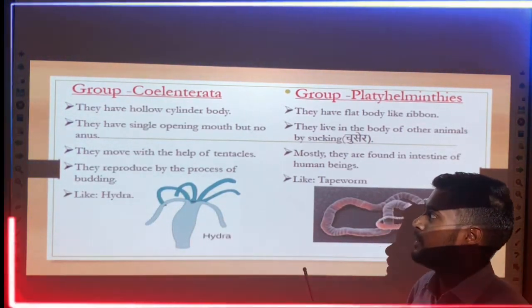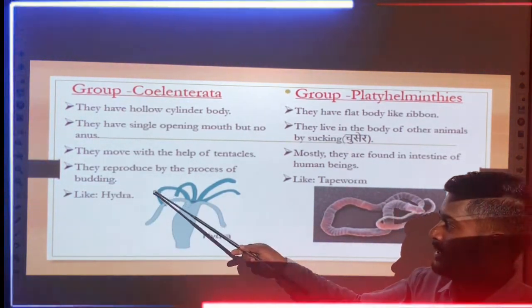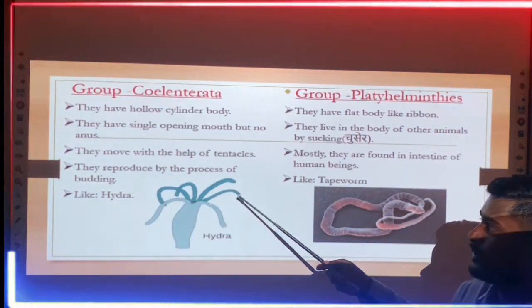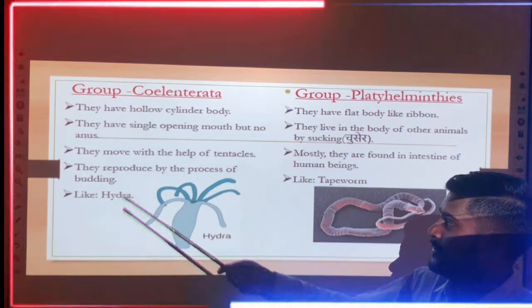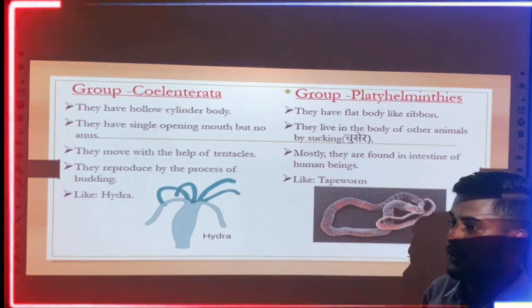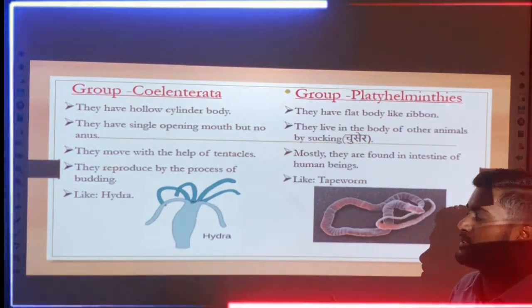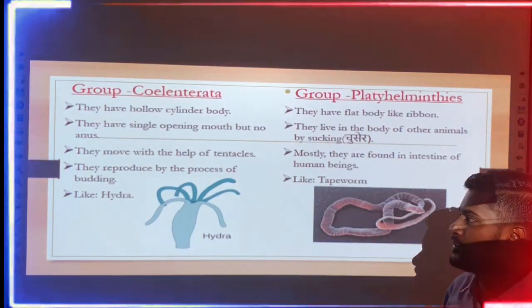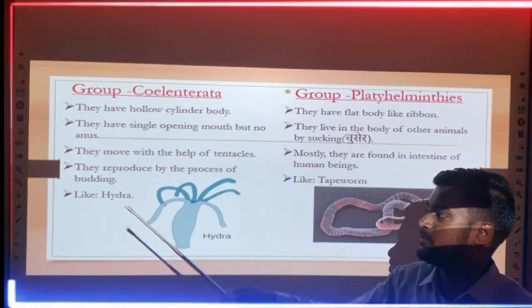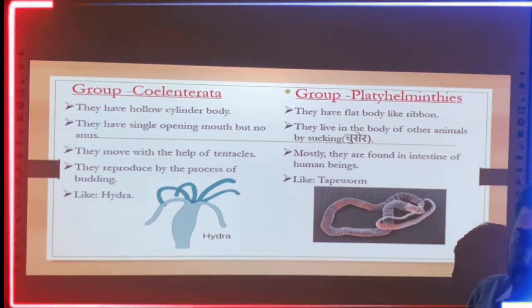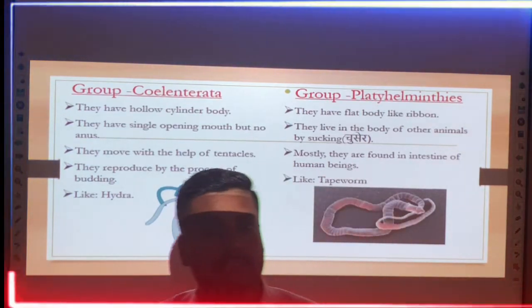They move with the help of the tentacles. Here you may have seen tentacles labeled. Only with the help of these tentacles can they move. Similarly, they reproduce by the process of budding. That means the next generation is reborn only through the process of budding. And you can take the example Cylindrata, that means the Hydra. So these are some features related to the Cylindrata.